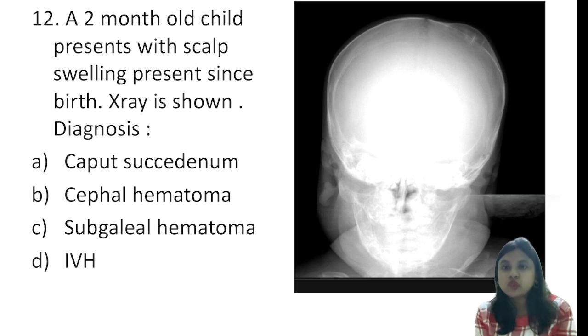Before telling you what will be the answer and how to rule out these options, I'll just tell you the differentiation between caput succedaneum, cephalhematoma, and subgaleal hematoma. See, intraventricular hemorrhage is a diagnosis that usually occurs within day 3 of life. In a neonate, 50% occurs on day 1 and 75% by day 3, right? And usually you pick up intraventricular hemorrhage either by a CT scan or a USG. Just by doing an X-ray you do not understand intraventricular hemorrhage. You can, but it's very difficult. So this is ruled out.